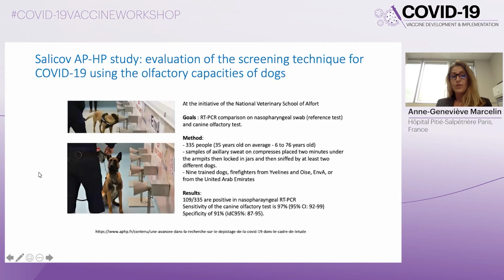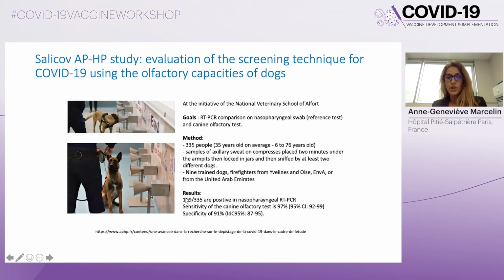And there are also some other types of diagnostics. For example, this is a French study evaluating a screening technique for COVID-19 using the olfactory capacity of dogs. And as you can see in this study, it was a comparison between RT-PCR and canine olfactory test.